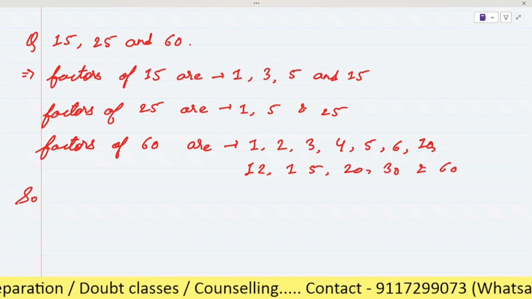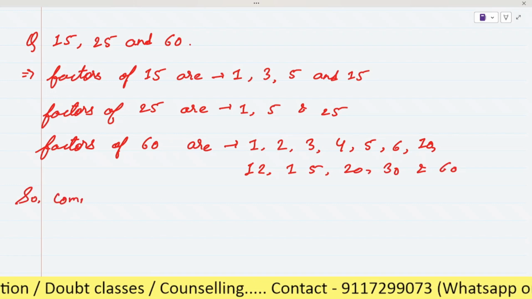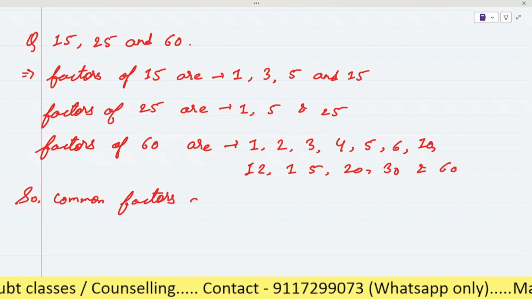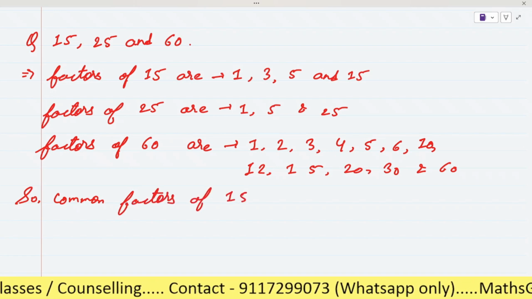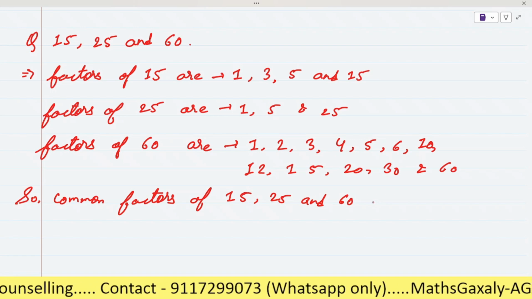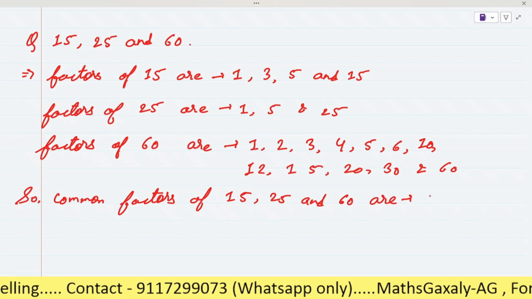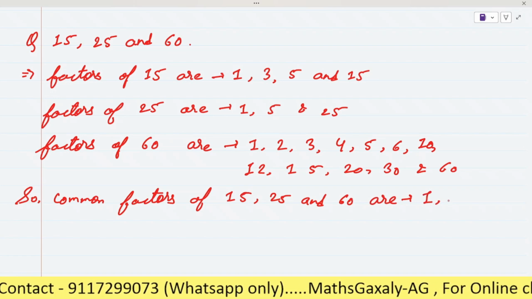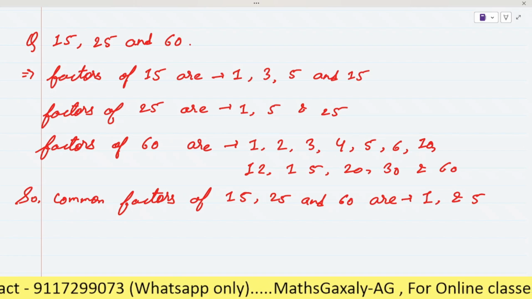Okay. So common factors we will write. Common factors of 15, 25 and 60 are 1 and 5. Very good.